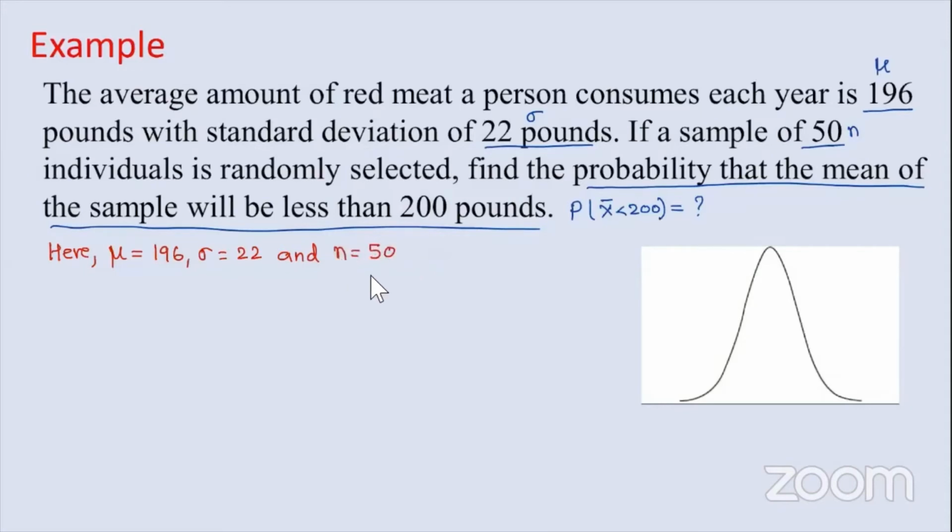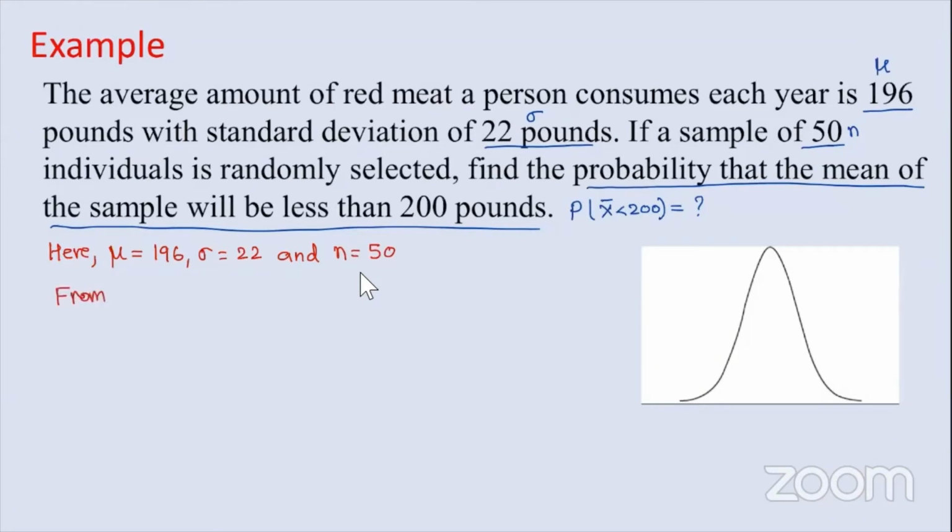What we know from the central limit theorem is that when the size of the sample is greater than 30, the sampling distribution of the sample mean will be normal. So we are going to write that.